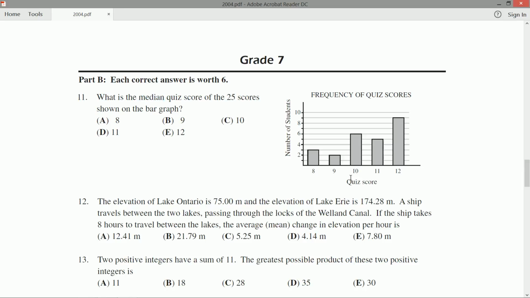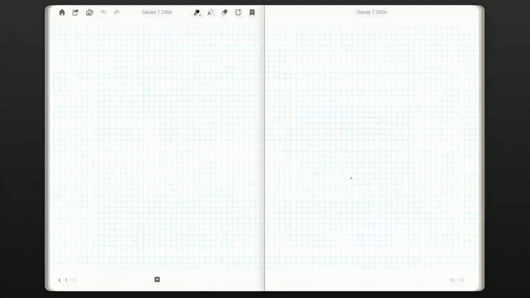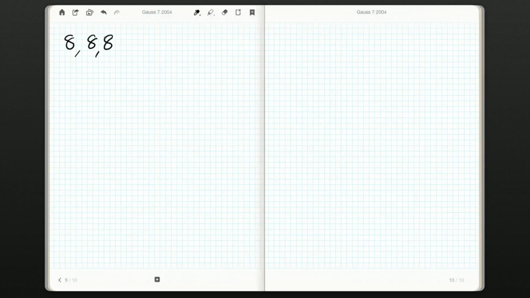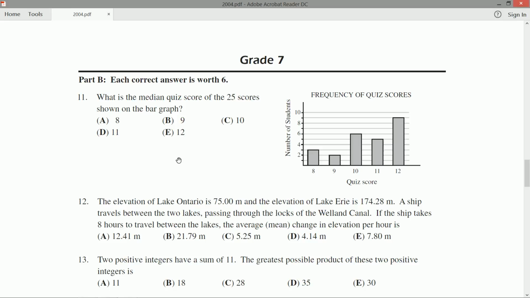No, we have to line them up and say something like, well, we had an 8, an 8, an 8, because we know we had 3 8s. Then we started getting 9s. And when we make this list, the middle of that is what we're looking for, the median. So just thinking about it, I would probably try and rule out 10. Because if you didn't understand median, or just barely understood it, you might think 10 is the answer. But just based on this graph, I'm guessing that maybe 11 might be the answer. It looks like a lot of 11s and 12s. Certainly a bunch of 10s, but not that many 8s and 9s.